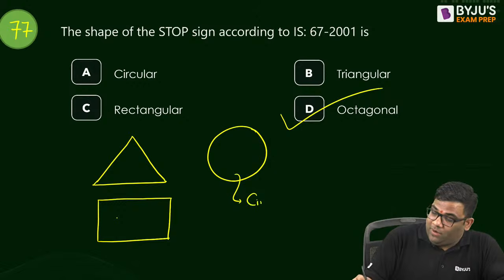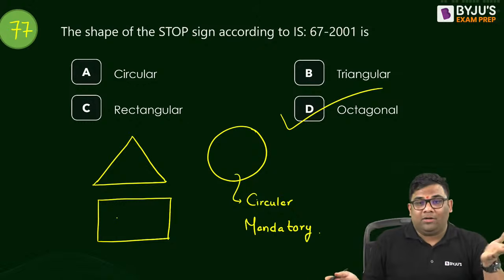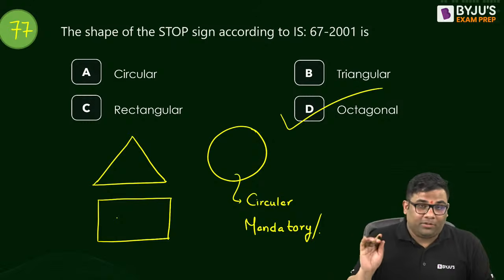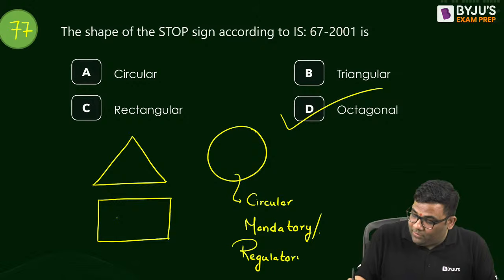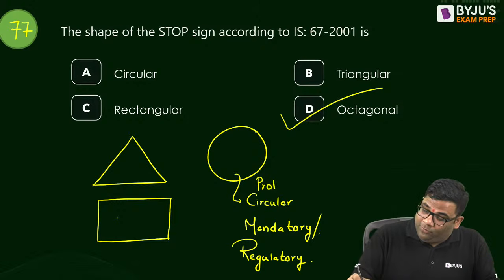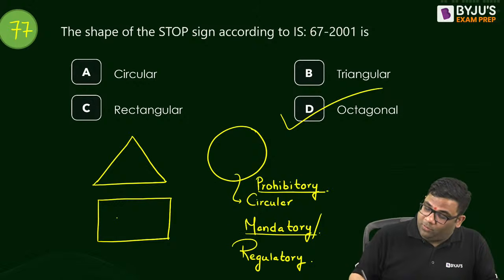Circular we use for mandatory. Now there is no need to remember all the symbols in the world. Not required. You are not applying for traffic police. You should know the shape. So mandatory, or I can say regulatory, or prohibitory, means you have to follow it. If you don't follow, then you will be sent to a very beautiful place.